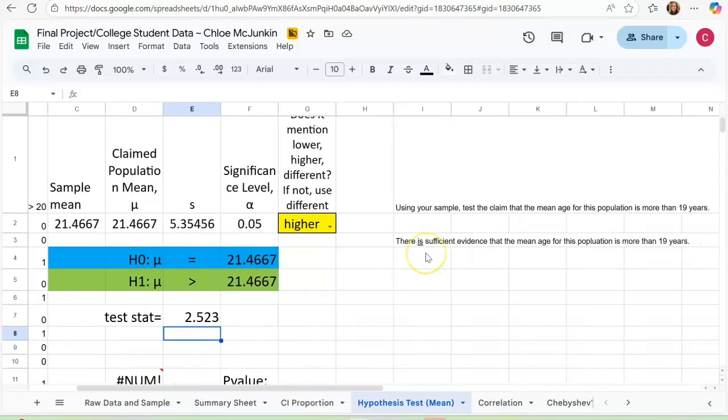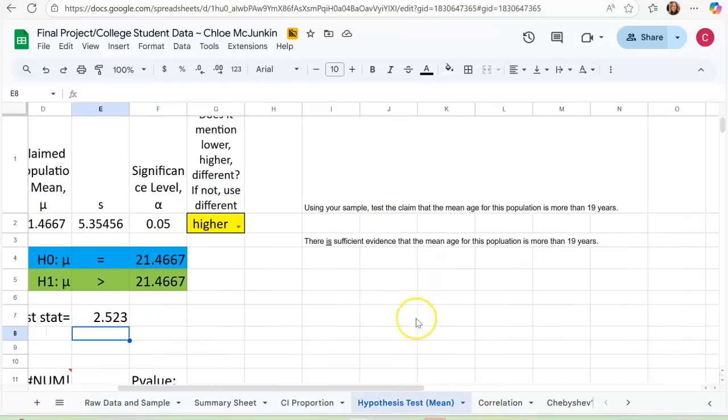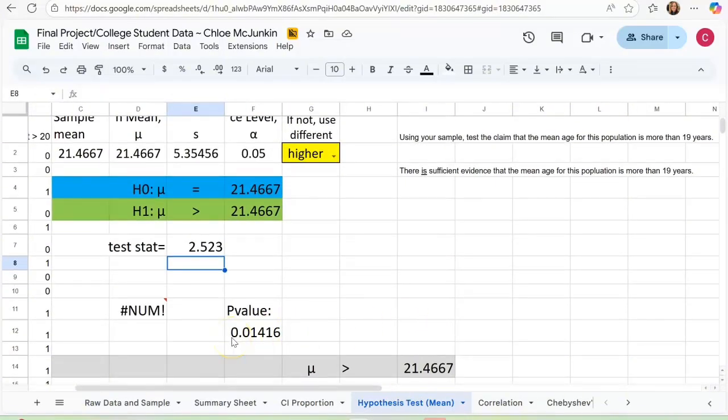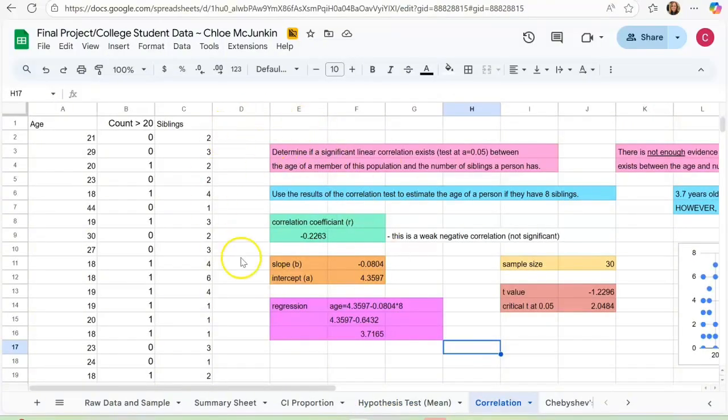2.523. You can say that there is sufficient evidence that the mean age for this population is more than 19 years, because the p-value, going back down, which is 0.014, is less than the significance level A of 0.05. So we get to reject this and conclude that there is significant evidence that the population mean is greater than 21.4667.